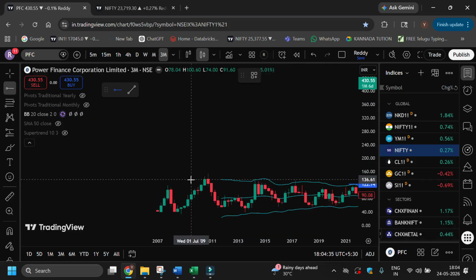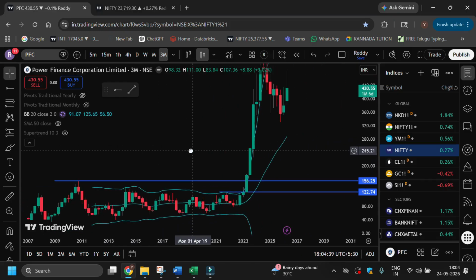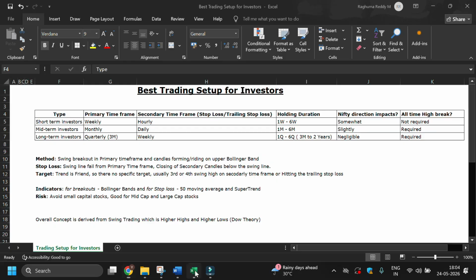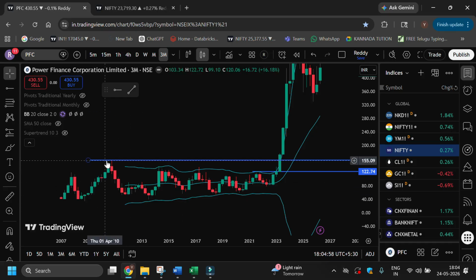That's why I always recommend to draw a line at all-time high for any stock when you are looking into mid-term investing and long-term investing. So this option is compulsory for mid-term and long-term investors, whether the stock has broken all-time high or not. That's why I purposely took PFC as one of the examples.